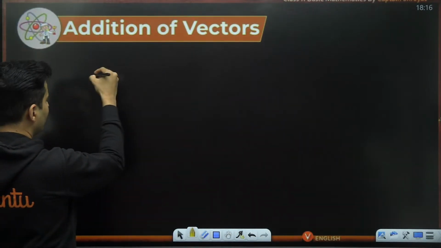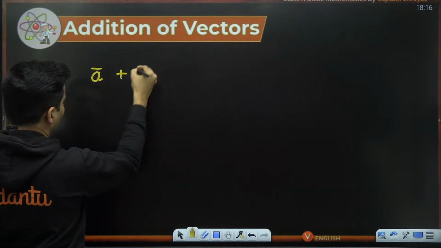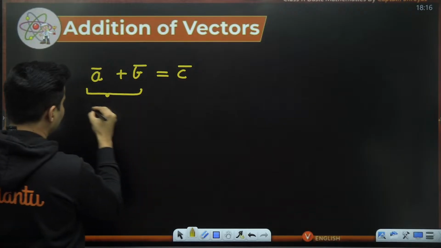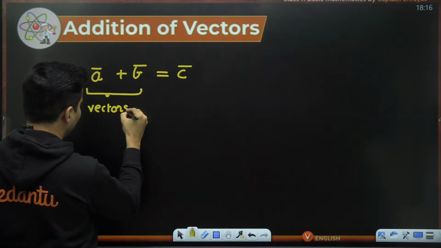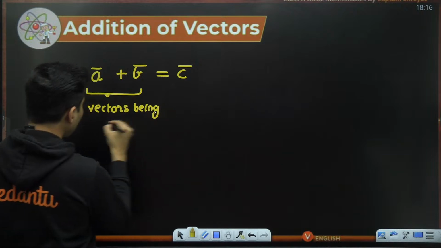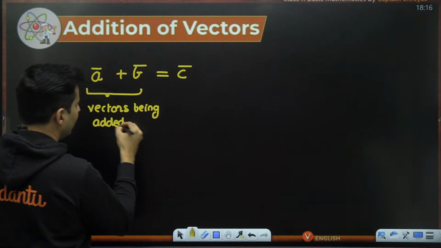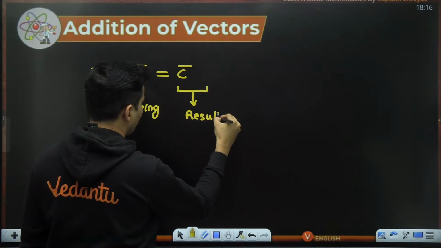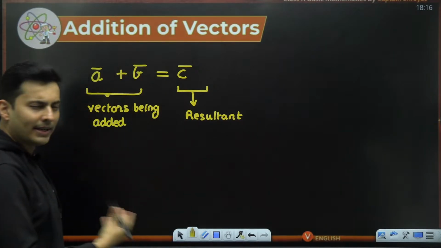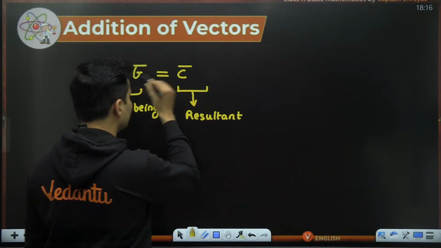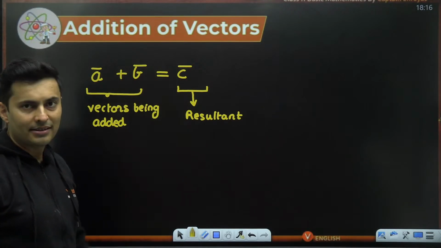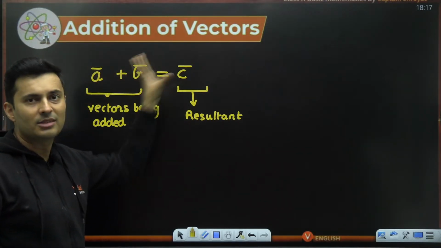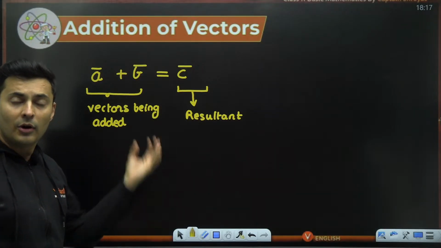If there are one or more vectors being added, let's say vector A and vector B giving you, let's say, vector C. These are the vectors being added, and this over here is your resultant vector or net vector or effective vector or the vector sum. So this is how you show vector addition. It also means that vectors A and B can now be replaced by a vector C. That is also the meaning of this equation.